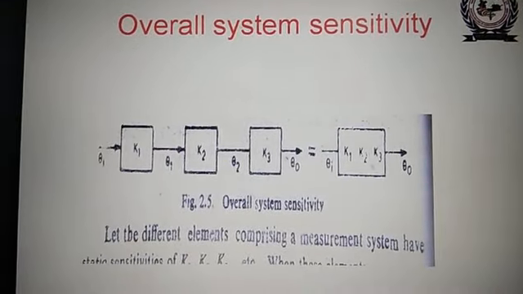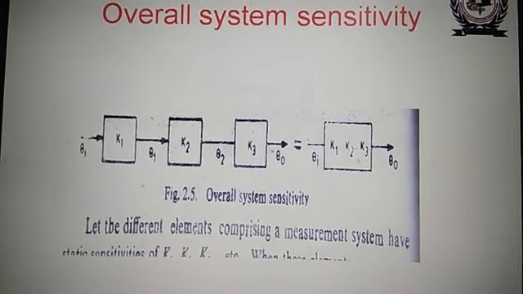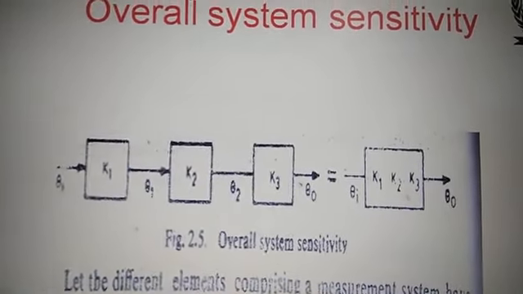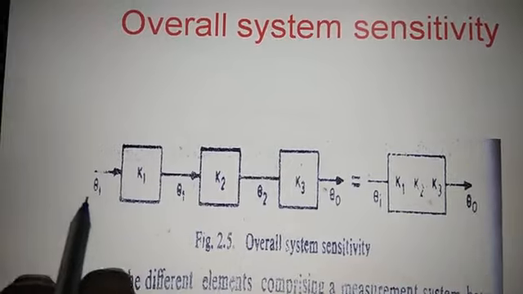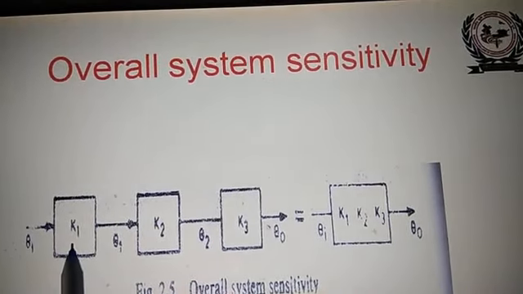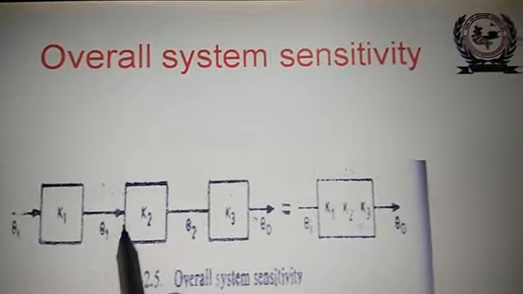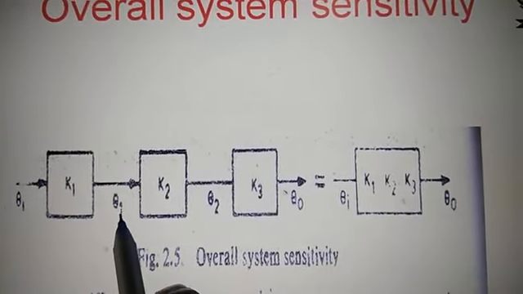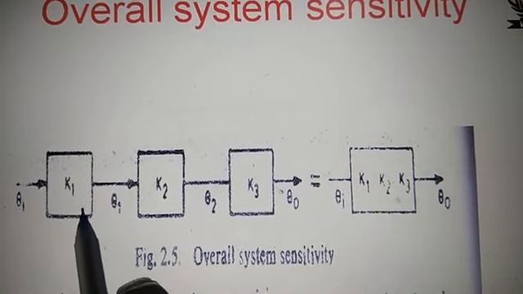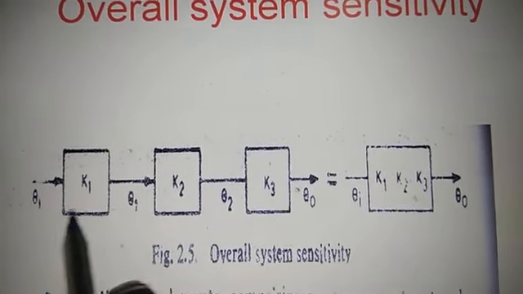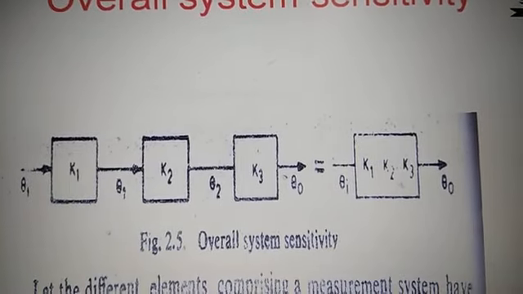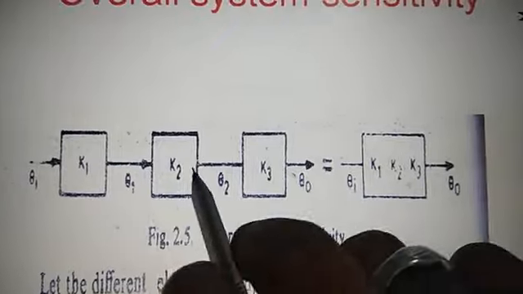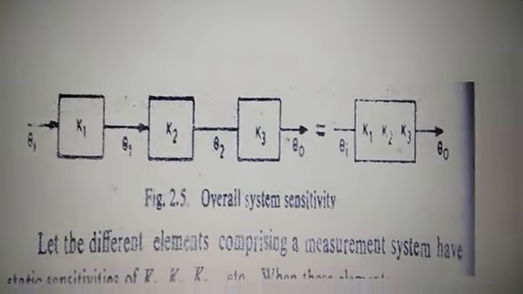This can be observed by this diagram. This is called the overall system sensitivity. You can see here, this is the input quantity. K1 is the sensitivity of the first system, second system K2, third system K3, where theta 1 is the output of the first system. Therefore, theta 1 upon theta i is K1, the sensitivity of the first. Similarly, theta 2 upon theta 1 is the sensitivity of the second, that is K2.